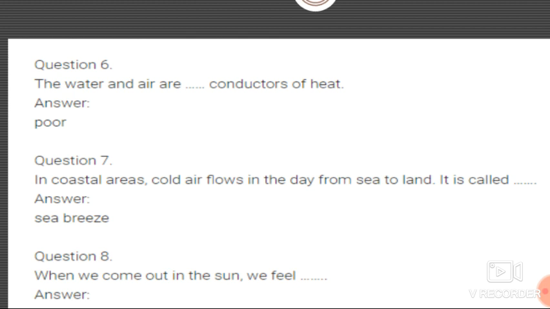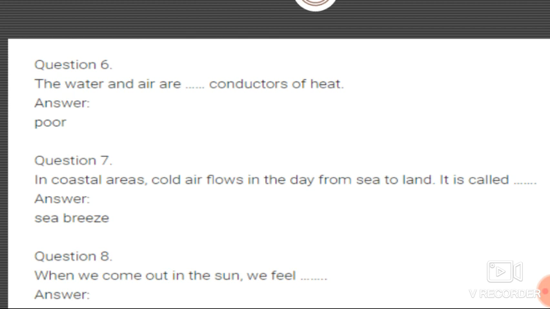No, heat cannot transfer through water, and heat cannot transfer through air. So these two are poor conductors of heat. Next one: in coastal areas, cold air flows in the day from sea to land. Okay, what happens in the coastal area?